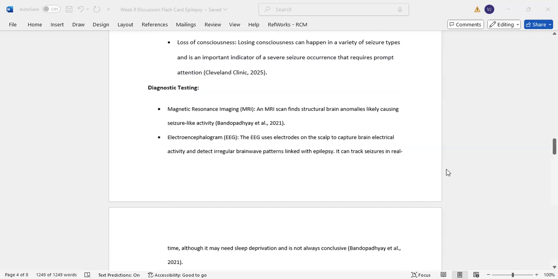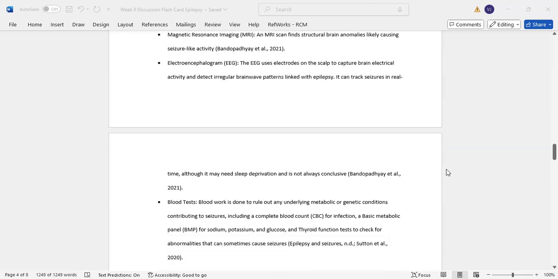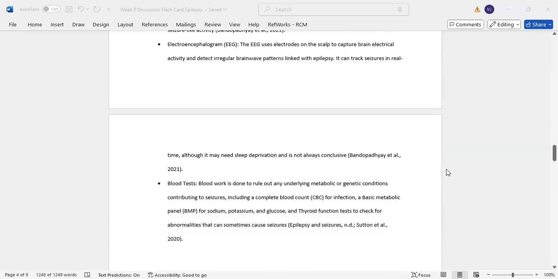It can track seizures in real time, although it may require sleep deprivation and is not always conclusive. Blood tests. Blood work is done to rule out any underlying metabolic or genetic conditions contributing to the seizures, including CBC for infection, BMP for electrolytes, sodium, potassium, and glucose, and thyroid function test to check for abnormalities that can sometimes cause seizures.